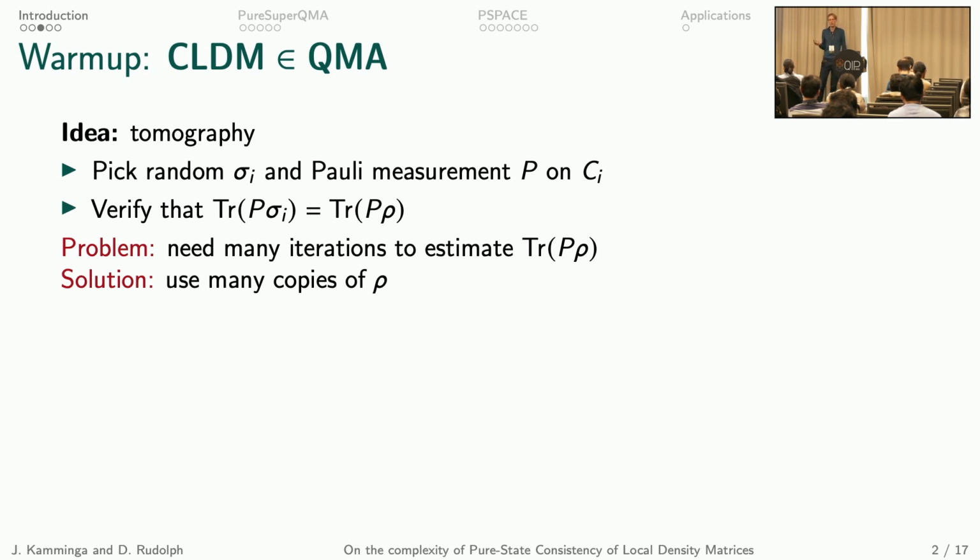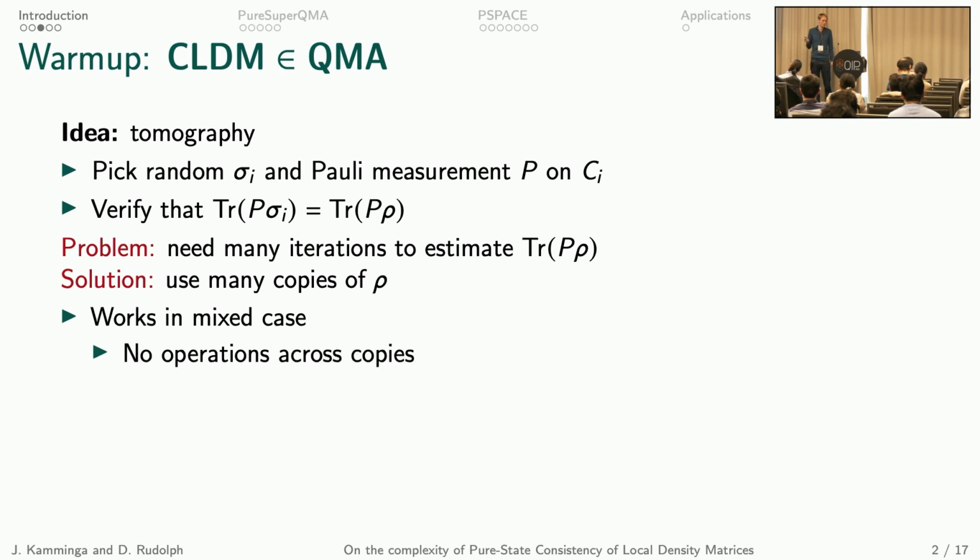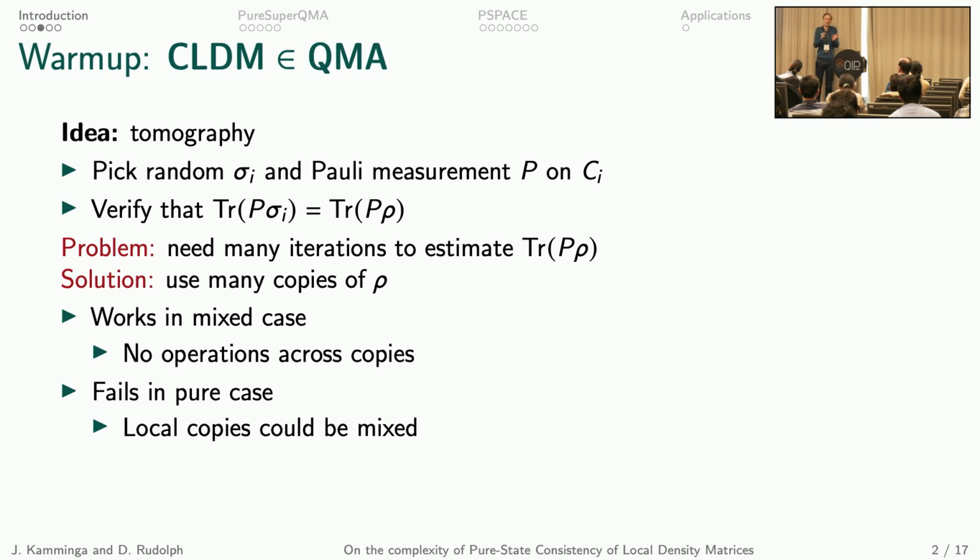And you might be worried, however, that the prover could entangle these copies between each other to trick us into believing that there is a consistent state while there is actually none. But in the mixed case, this is no problem. The reason for that is that there will be no operations across the copies, so there's no tricking that the prover can do. But in the pure case, this is a problem. And why is that? That is because it could be that the prover gives us some global pure state consisting of many copies, but the copies are entangled in such a way that the actual individual copies are mixed states. And we don't know how to check purity in QMA. So we don't know how to check whether these local copies are actually pure or not.